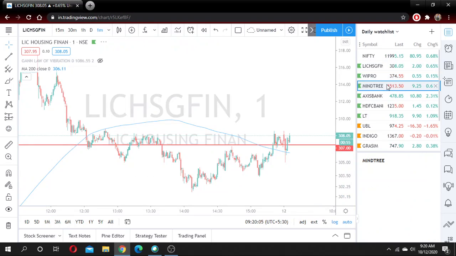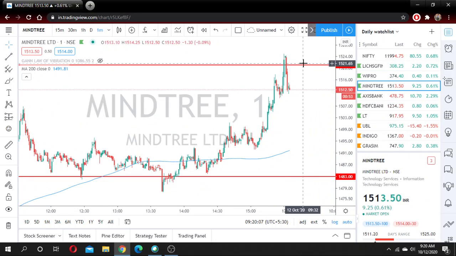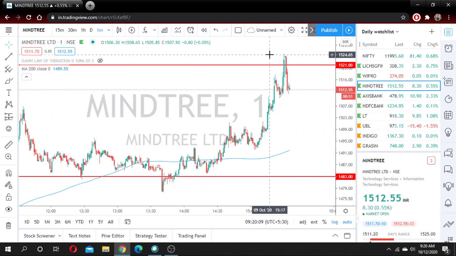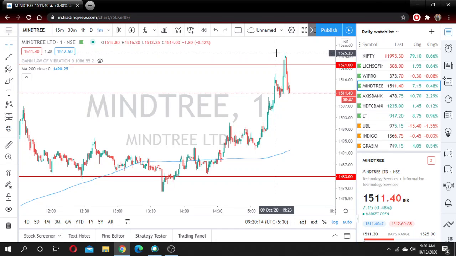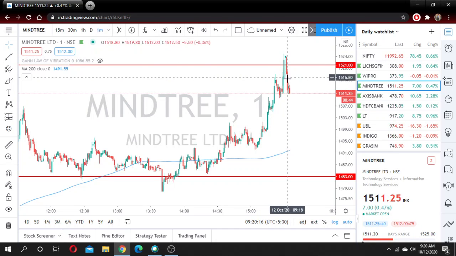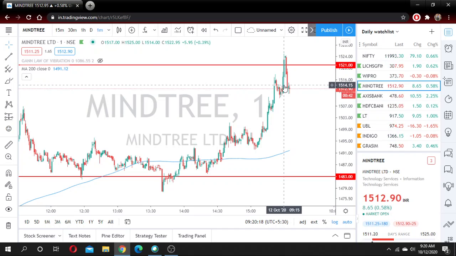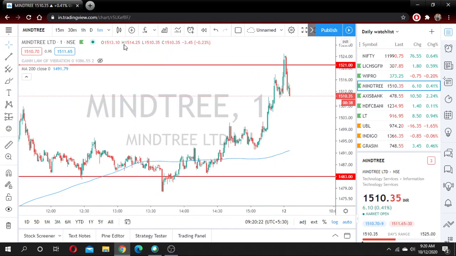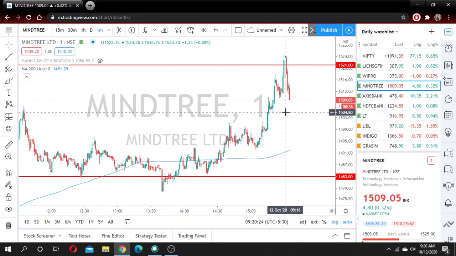In the same way, in Mindtree also I see a buy opportunity if the stock goes above this high, which is 1525. You can see it here, H indicates high, 1525. Will update you once we get an opportunity to trade in any of the stocks.